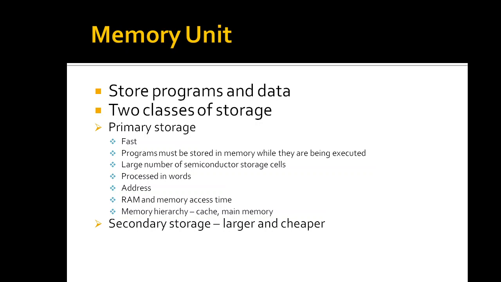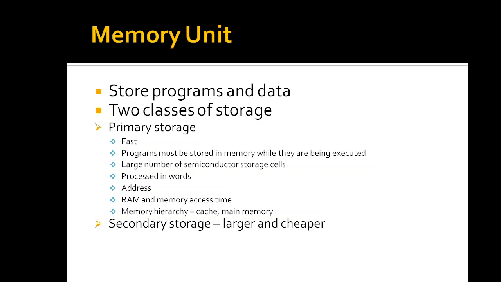This time is fixed, independent of the location of the word being accessed, and it varies from system to system. This largest and slowest unit is referred to as the main memory, that is RAM.